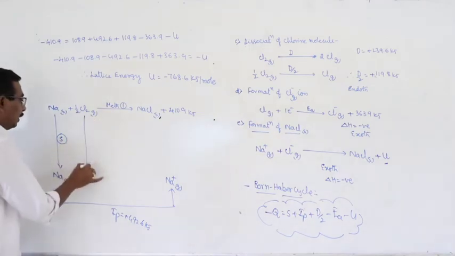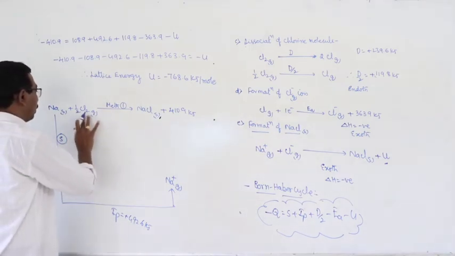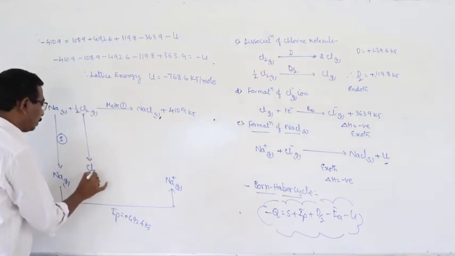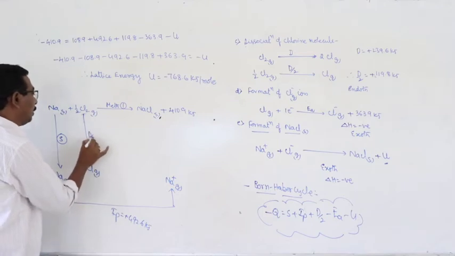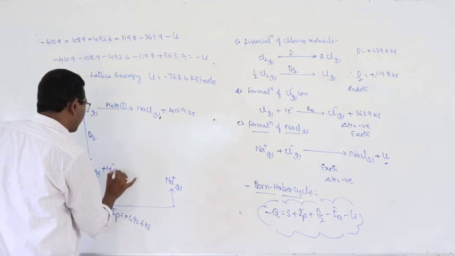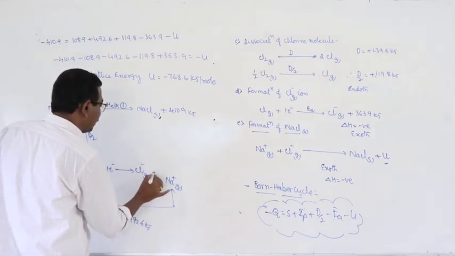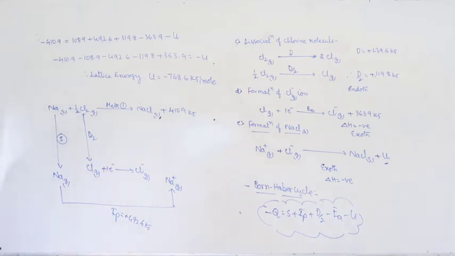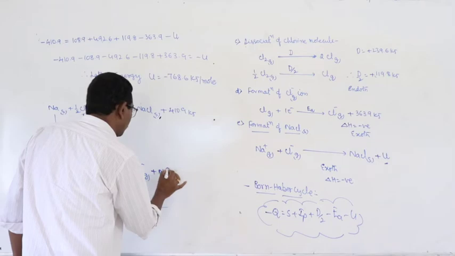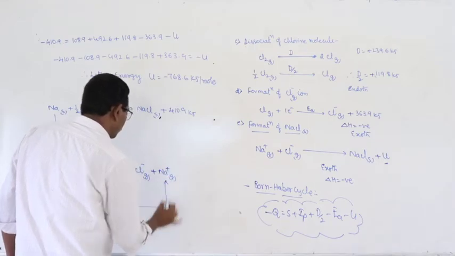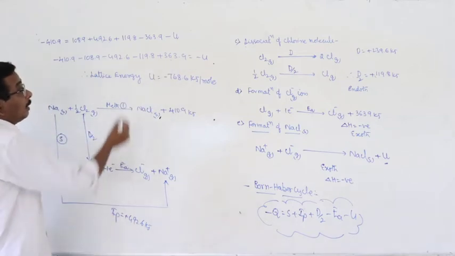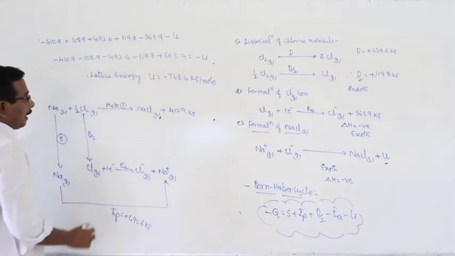Third step, dissociation of chlorine molecule. Here this is chlorine gas. This is D by 2. What is D by 2? 119.8, plus 1 electron gives rise to Cl minus gaseous ion. Here this is electron affinity. What is electron affinity? Minus 363.9.